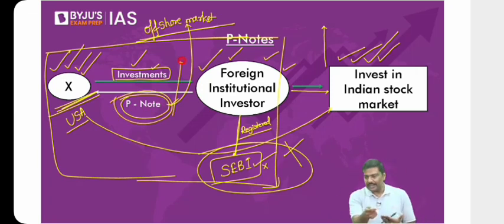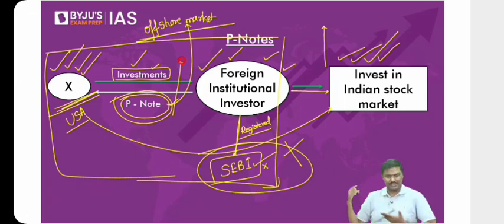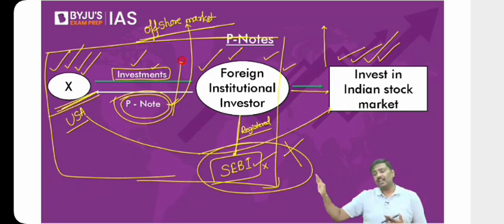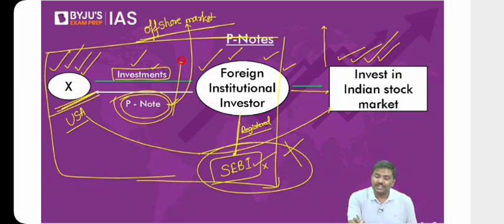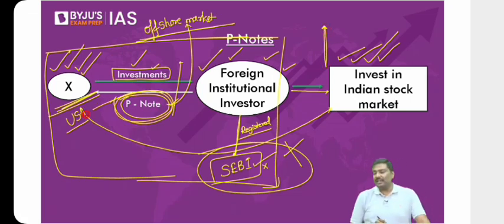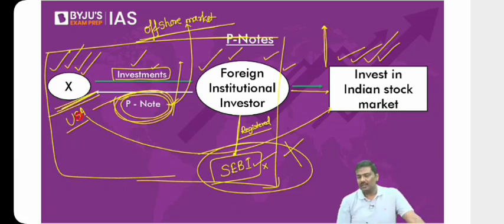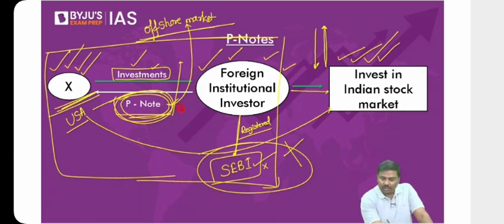Again I'll repeat it. I've taken $1, let's say $1 is equal to 100 rupees. I've used that 100 rupees to purchase a share of a company in India. Now, if the market price of the share goes up, what will happen to the value of your P note? Don't you think the value of the P note automatically will go up? What if the market price of the share goes down? What will happen to the value of the P note? Value of the P note automatically will go down.